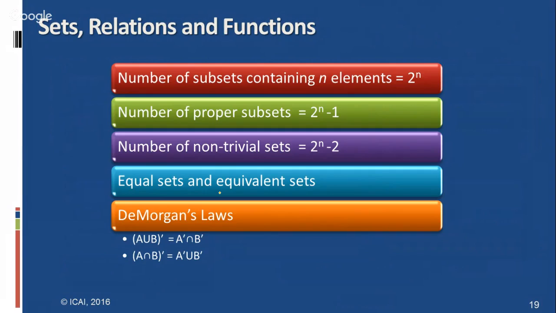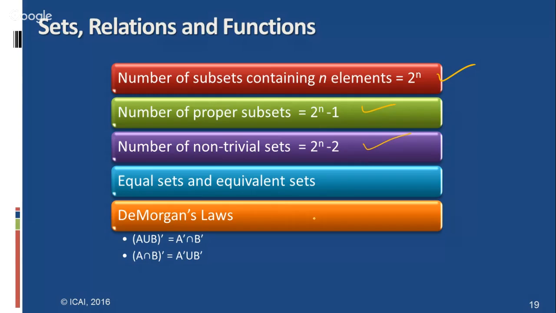What does power set mean? The total number of subsets of a set is called the power set, which is 2 to the power n. The formula is also given, and you can find it in the study material also. And the number of proper subsets: every set is a subset of itself, so the number is 2 to the power n minus 1. And if you look at the number of non-trivial subsets, excluding the empty set also, it is 2 to the power n minus 2.